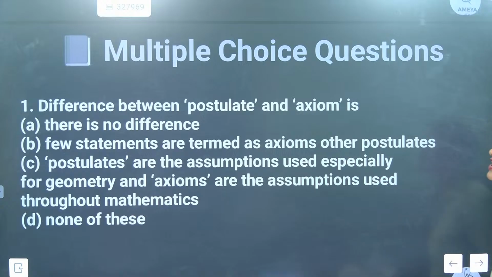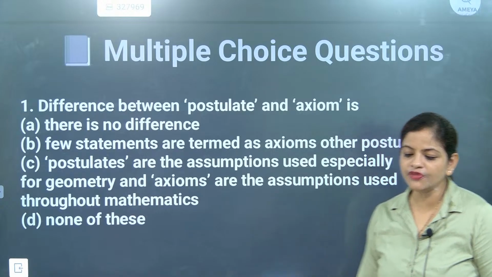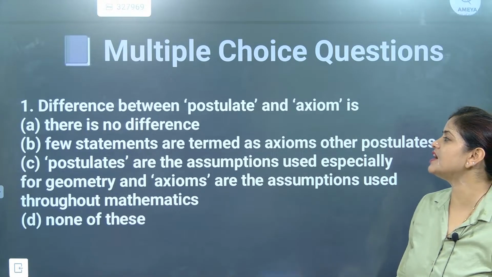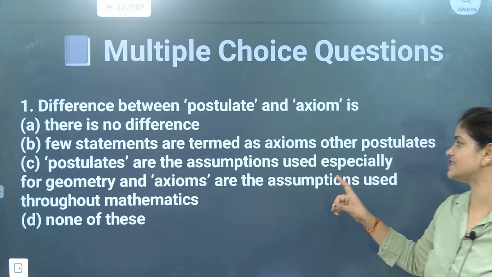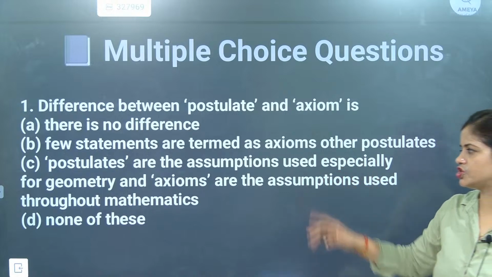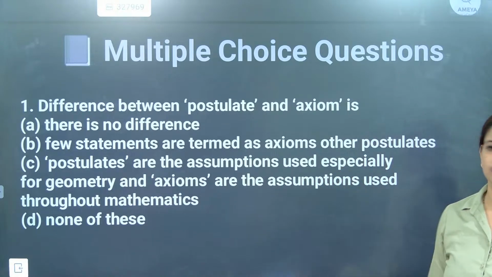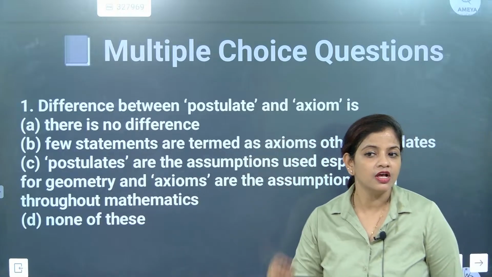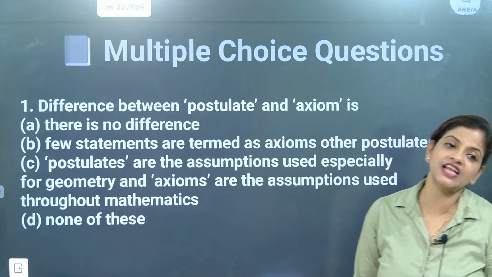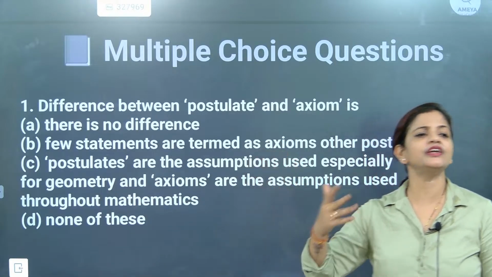Difference between postulate and axioms. There is no difference? Is it true? No. Few statements are termed as axioms, others postulates. No. Postulates are the assumptions used specifically for geometry, and axioms are the assumptions used throughout mathematics. So axioms we can use anywhere, but postulates are specialized for geometry. Axioms can be used anywhere in entire mathematics.